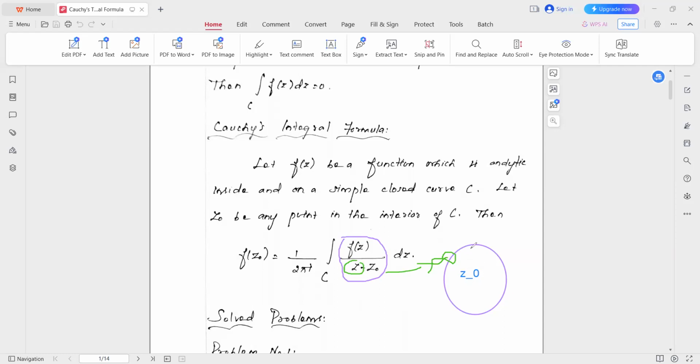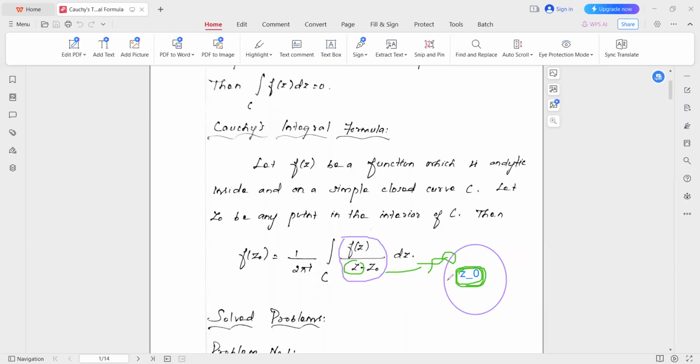So the function is analytic at all points inside C except at the point z naught, which means this point is a singular point. We will see that later, but for now, at z naught, analyticity fails.